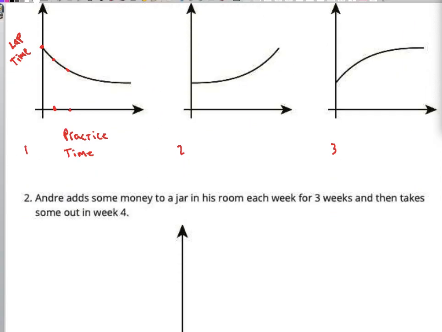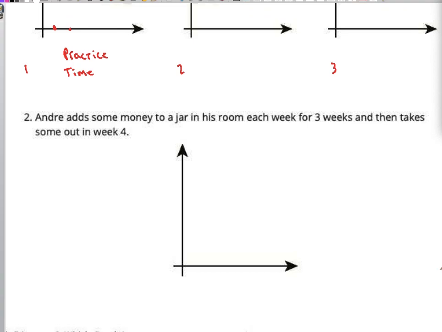All right. Next, it says Andre adds some money to a jar in his room each week for 3 weeks, and then takes some out in week 4. So we don't have a graph here, so we need to draw one. And I know you guys can't draw on your page like I can on mine. So we're going to start out with this.